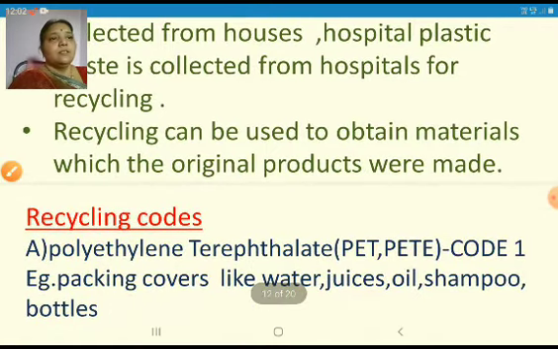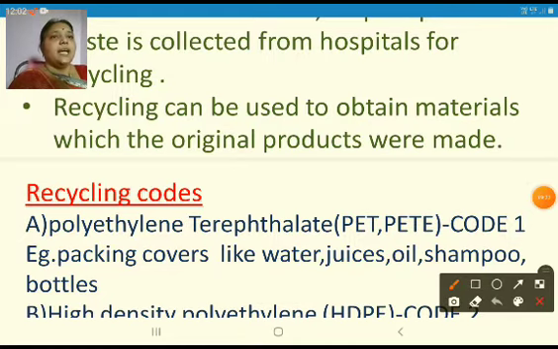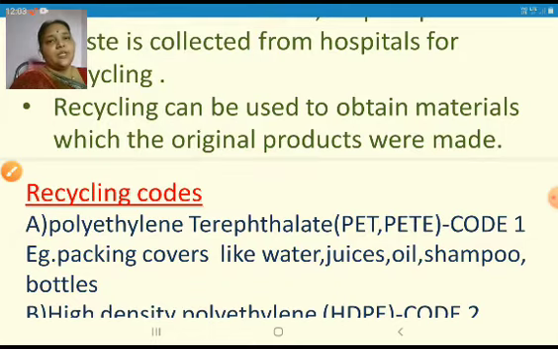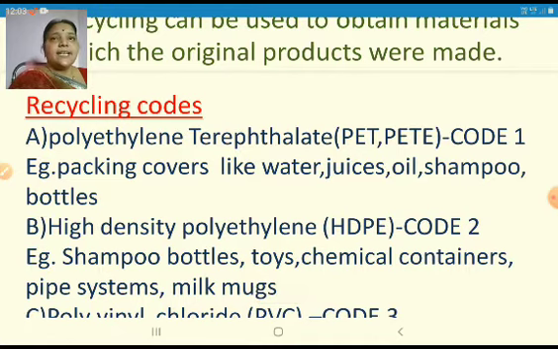So what is recycling? Recycling can be used to obtain the materials from which the original products were made. So by the recycling process, the material can be melted and again made into new products. So here we will see the recycling codes. These recycling codes are useful to separate the plastic according to the material used in making those products. So here we'll see the recycling codes.